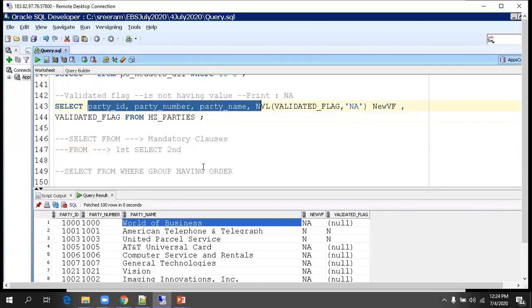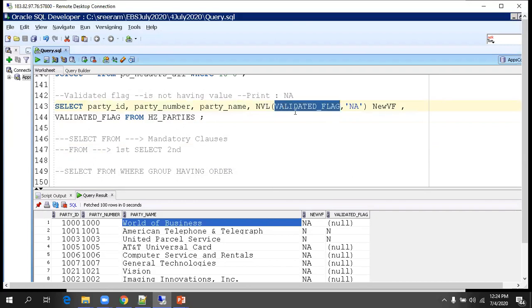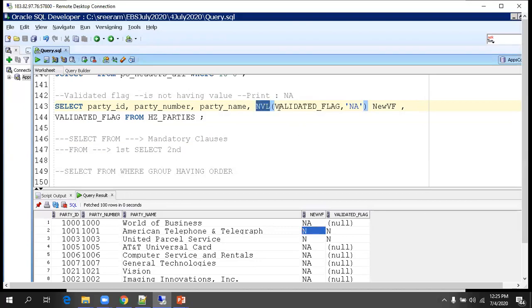Once it reaches this column, it will see the value of the validated flag. In the first record, it is null. As per our logic, these 2 values are passed to the function, and it will print NA if the value is null. That is why it got NA. Similarly for the second record. Is the NVL function only for validation of nulls? Yes, it is for the purpose of nulls only.